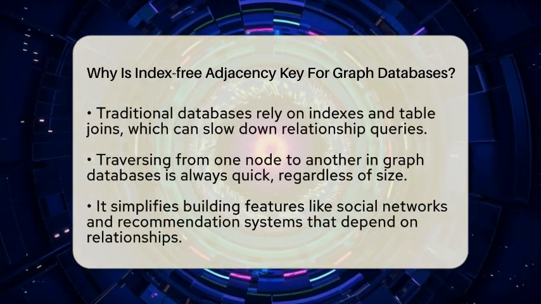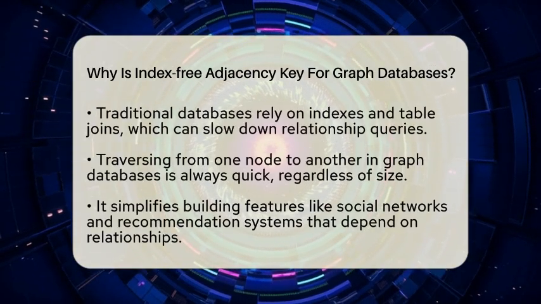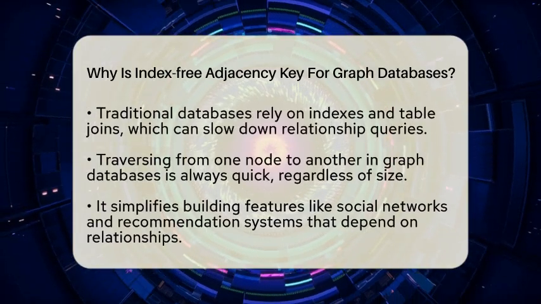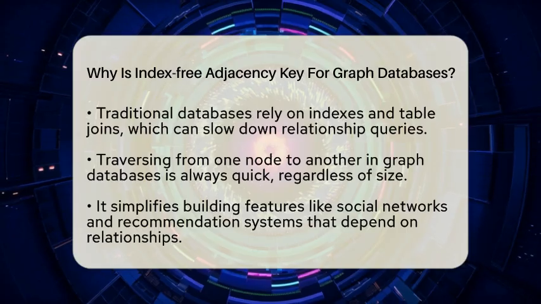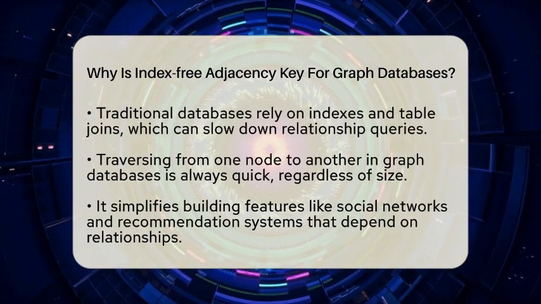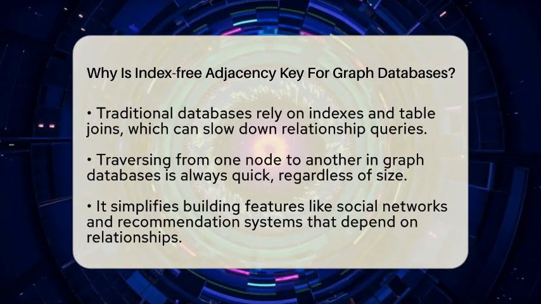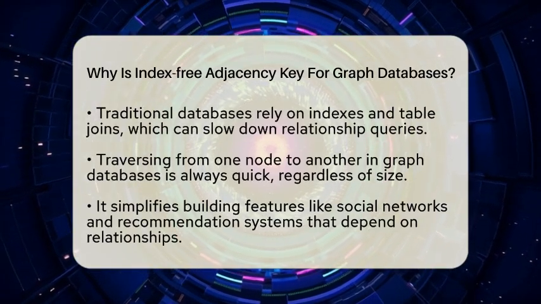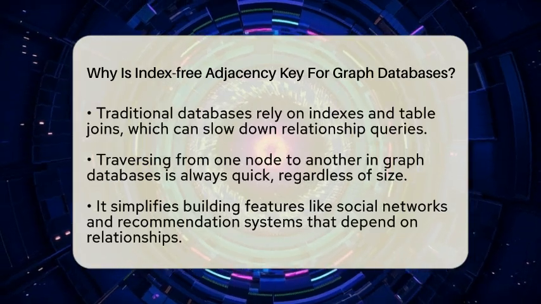This is different from traditional databases that rely on indexes or searching through tables to find relationships. In relational databases, joining tables can take time because they need to look up data in multiple places. But in graph databases with index-free adjacency, the connection is stored right there with the data. So, traversing from one node to another is always quick, regardless of how big the entire graph is. It is like having a shortcut that skips the long search process.